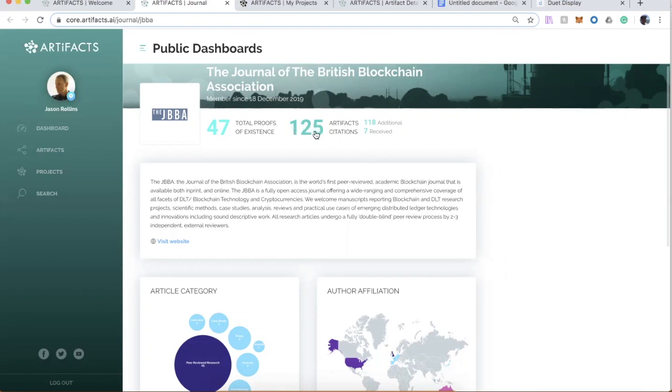Sort of most notably and maybe most important is this idea of citations. And Dave set the stage for us in his introduction that what we have here, just at a quick glance, is a more complete view of citations to items related to the Journal of the British Blockchain Association. So the standard is, of course, to collect citations that accrue for individual authors and creators, and to journals and publishers and organizations and so forth. The vast majority of those citations really are just to peer-reviewed, published journal articles, which is fine.